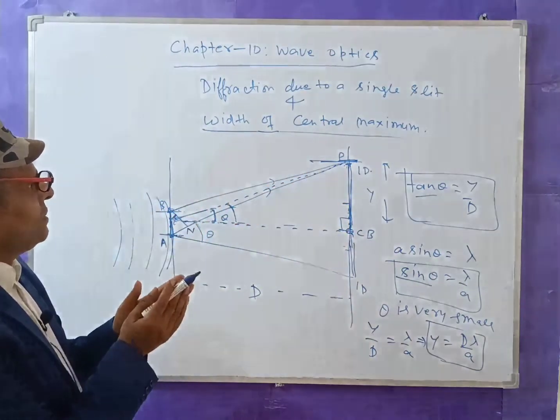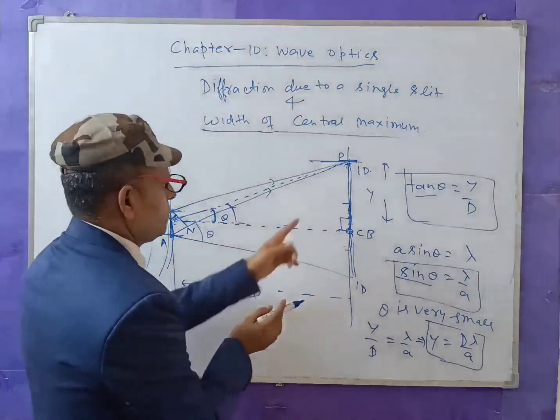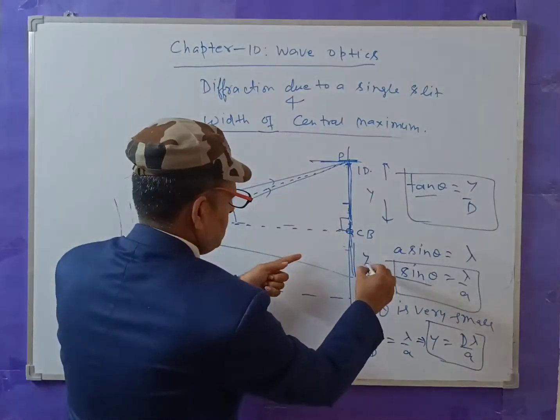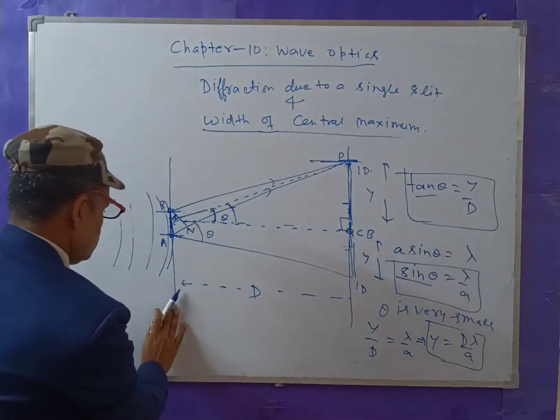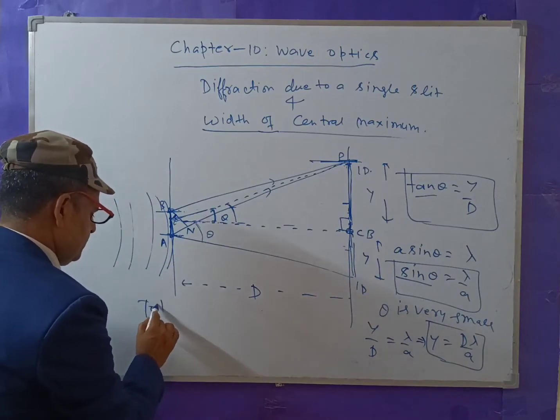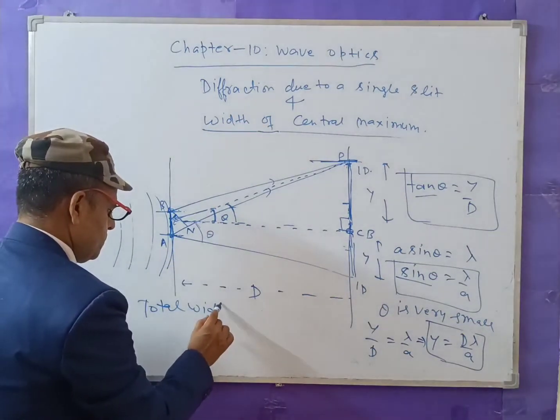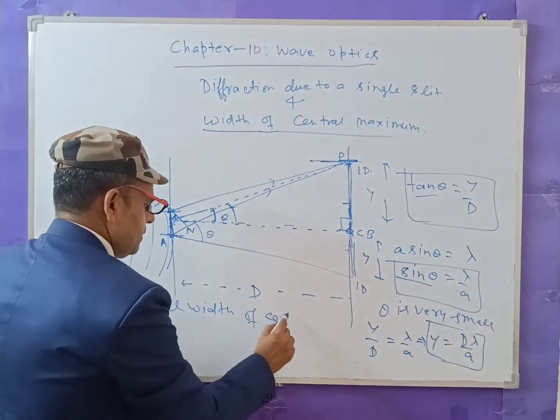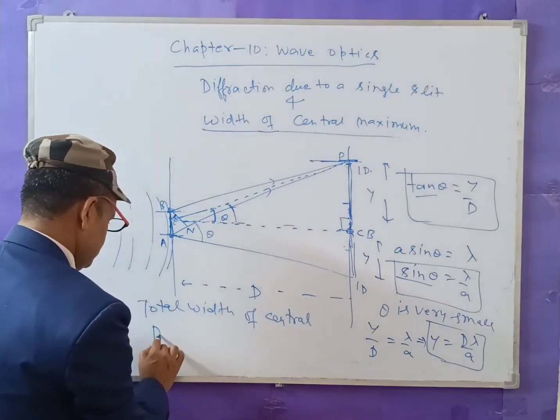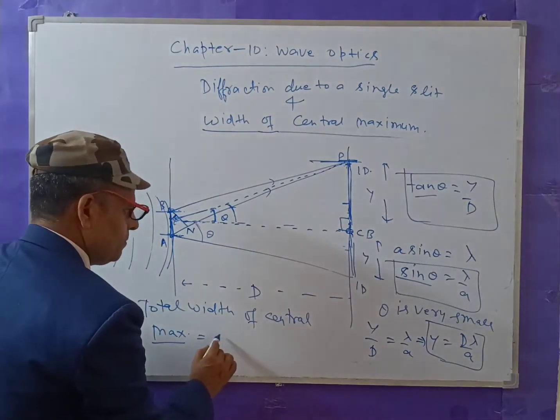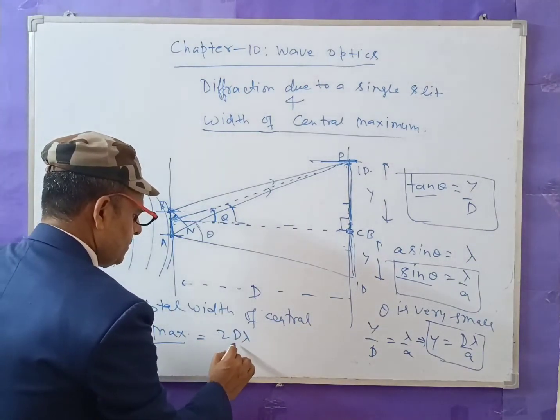For the total width of the central maximum, this will be twice, y this side and y this side. So the total width of the central maximum will be 2D lambda by a.